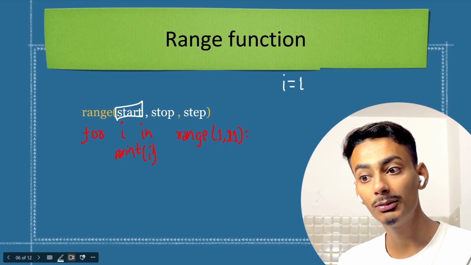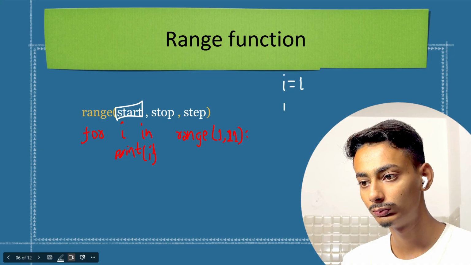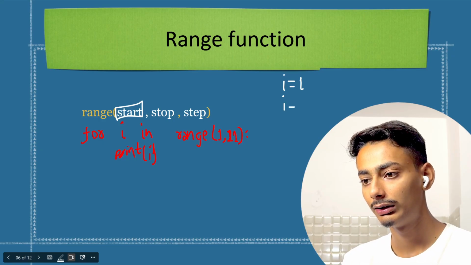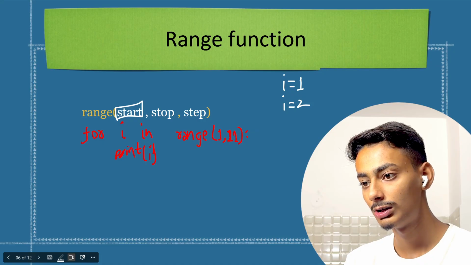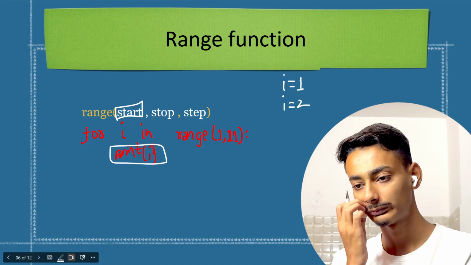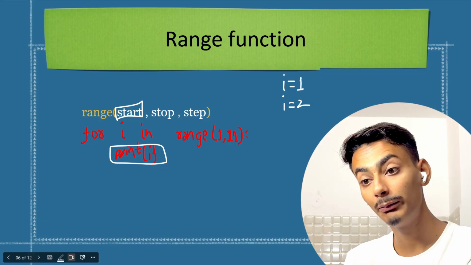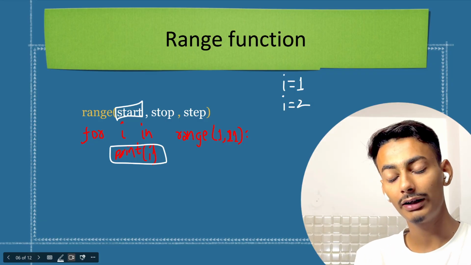Then again this statement will be executed. Now I will be 2 and that I will be printed again just because of this line of code. Now it will execute this code again. Now I will be 3, so 3 will be printed.